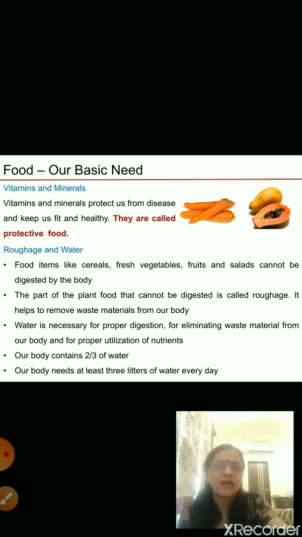Our body contains two-thirds water. Means two-thirds part of our body is made up of water. So again, water is very important. You should drink at least 3 liters of water every day.